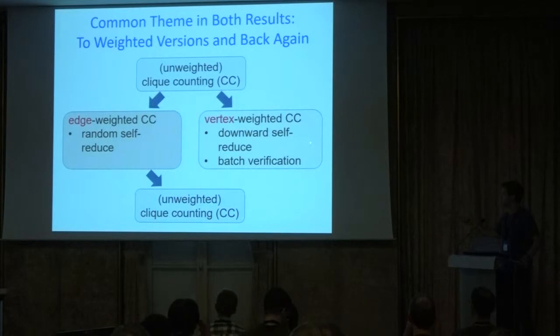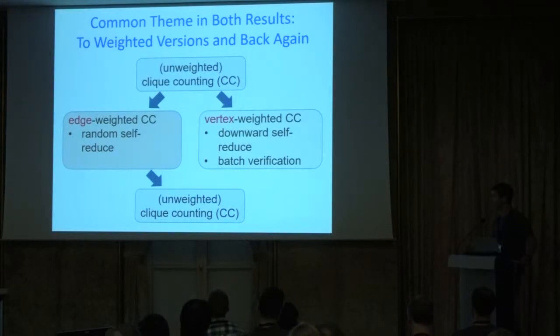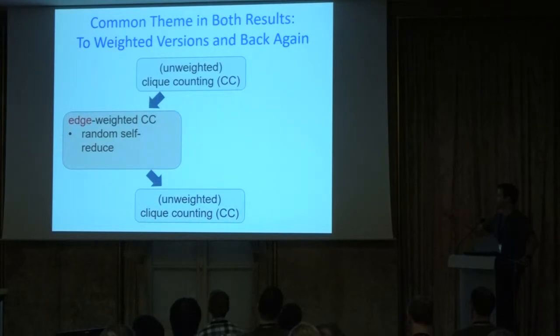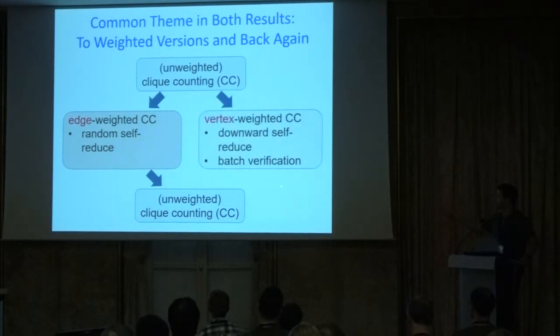And the important property here is that the vertex-weighted problem has a downward self-reduction. So we can reduce from counting vertex-weighted cliques of size t to vertex-weighted cliques of size t minus 1. And we also have there a batch verification protocol. I'll tell you what that is. That gives us an interactive proof where the work of the prover is proportional to the complexity of vertex-weighted clique